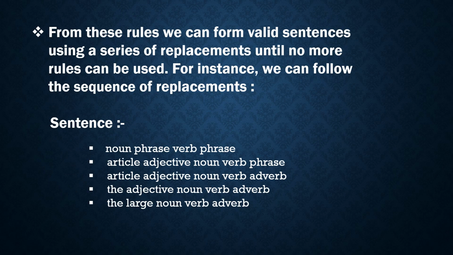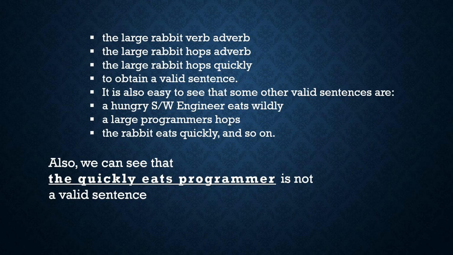Move forward. From the rules, we can form valid sentences using a series of replacements until no more rules can be used. For instance, we can follow the sequence of replacements. Now see the sentences are like that. Noun phrase, verb phrase, article, adjective, noun, verb phrase, article, adjective, noun, verb, adverb. The adjective, noun, verb, adverb. The large noun, verb, adverb. And the rest of the sentences are like that. Also, we can see that "the quickly eats programmer" is not a valid sentence.